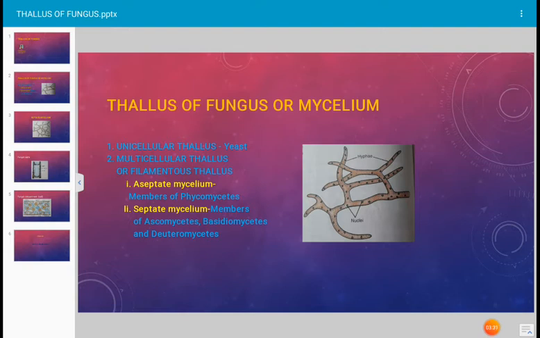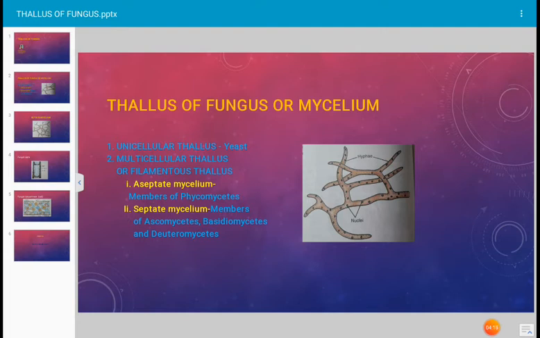Why is it called septa? Because the septa originate from the wall of the hypha and do not completely reach the other side of the hyphal wall, and there is a small pore in between the septa. Hence it is not a wall, it is called a septa. There is mutual communication of cytoplasm with the adjacent cell because of the pore present in the septa in hyphae.